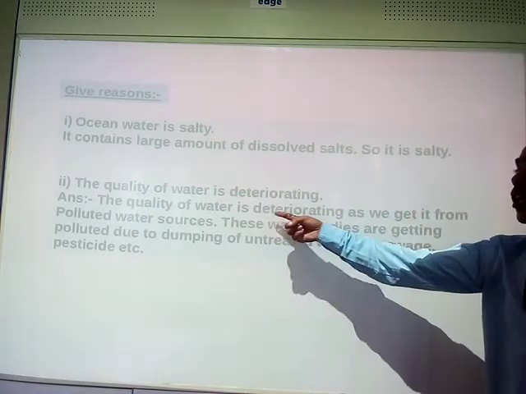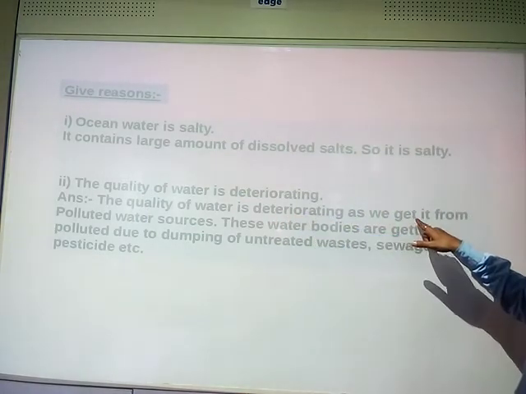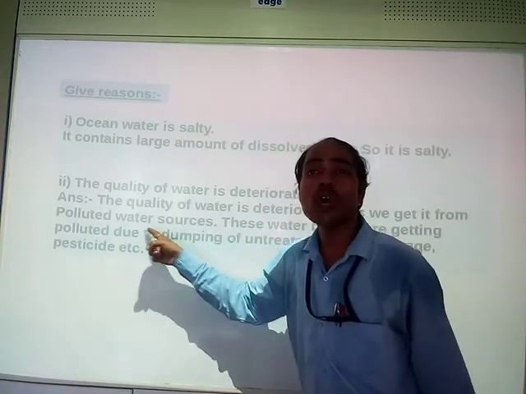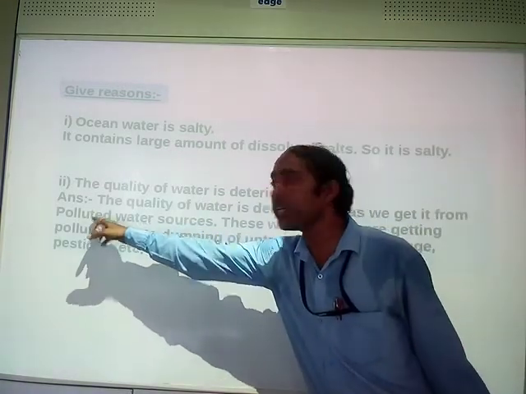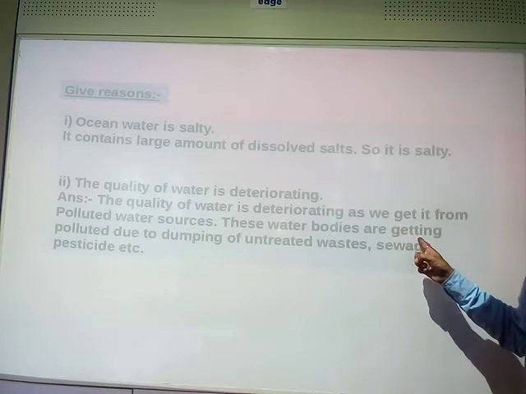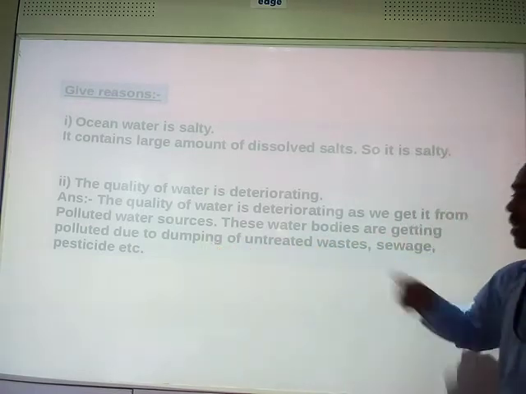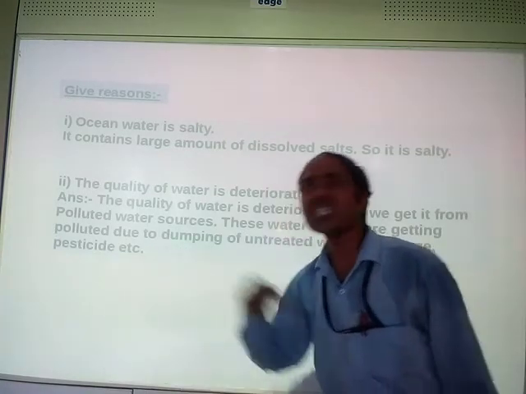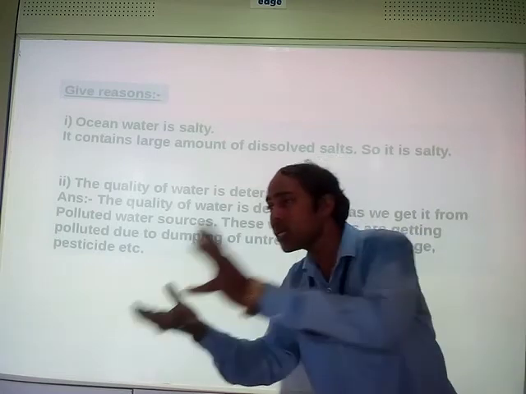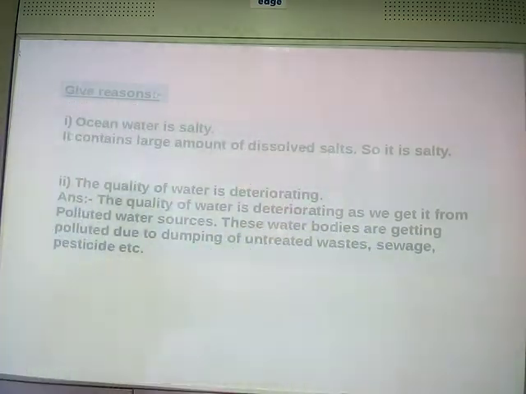Why are the water sources polluted? Because we are dumping the untreated waste, sewage, pesticides, all these materials in the river. Clear? Yes, because of these factors the quality of water is deteriorating.